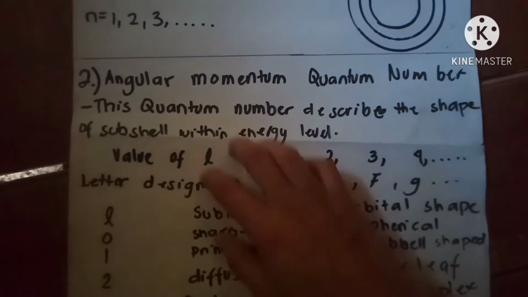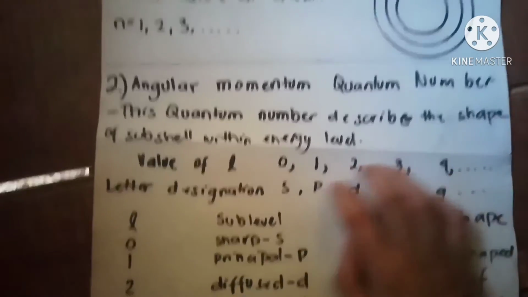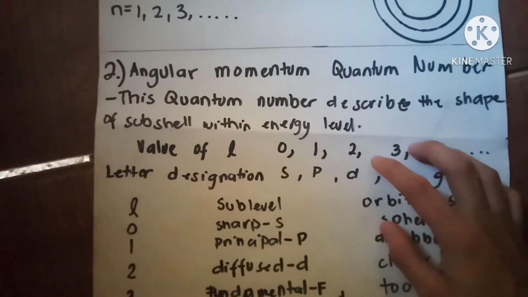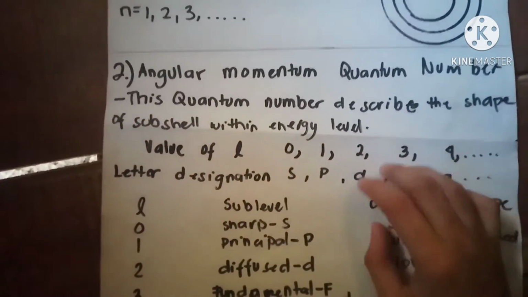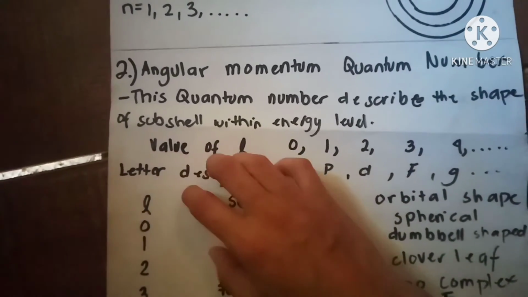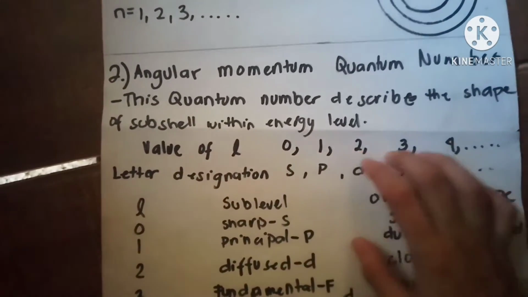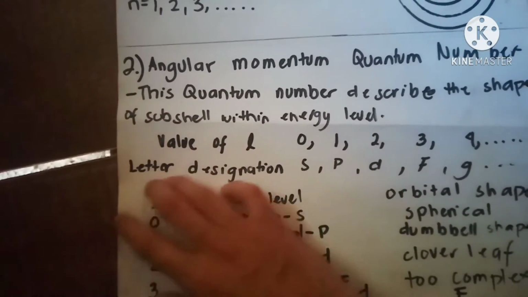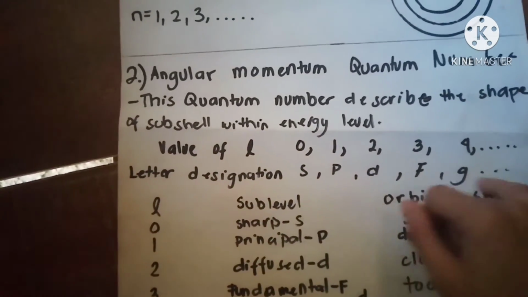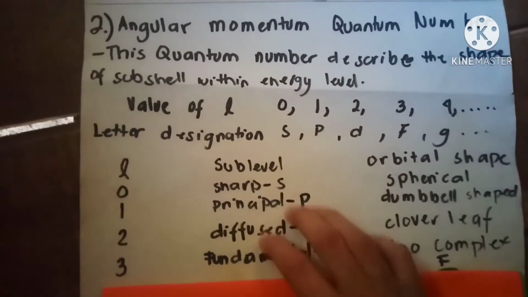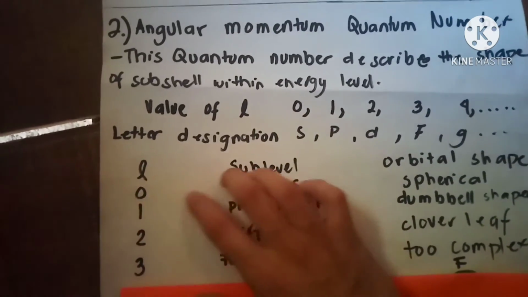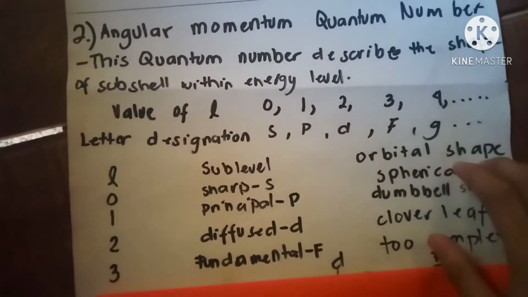Next is the angular momentum quantum number. This quantum number describes the shape of the subshell within an energy level. So now we have here the value of l, which is 0, 1, 2, 3, 4, and so on, and the letter designations s, p, d, f, g, and so on. Here we have the value of l, the sublevel, and the orbital shape.